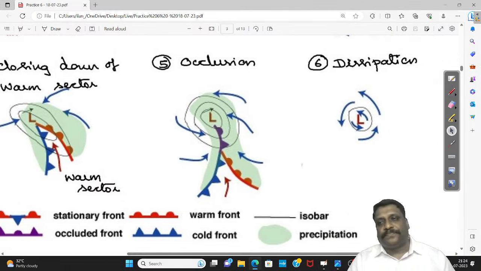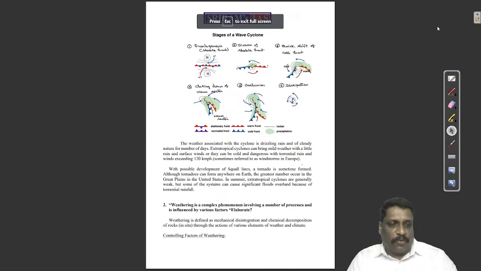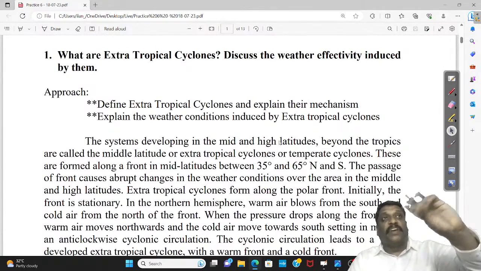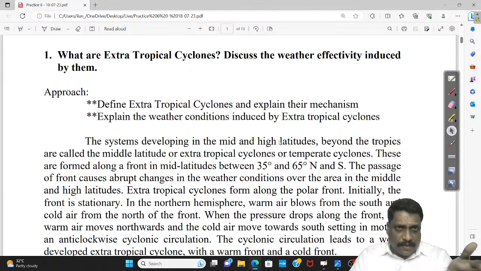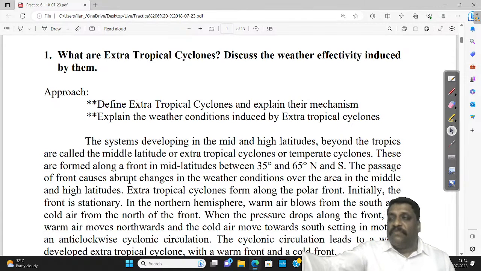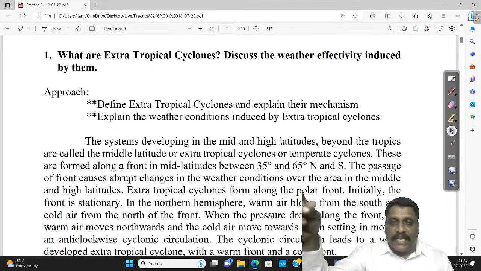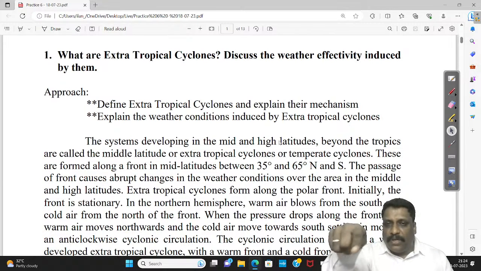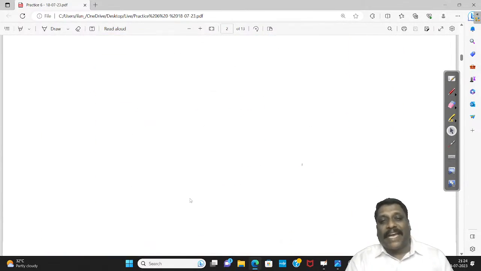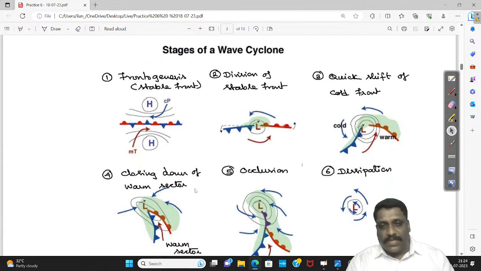the stage of dissipation. So here, what do you have to do in the first part of the question? Very simple. First, I have to define what exactly a temperate cyclone is, or simply I can say extratropical cyclones are also called mid-latitudinal cyclones or temperate cyclones. You also state the location. Generally, they are confined to mid-latitudes, somewhere around 60-degree latitude. Though I say 60-degree latitude, the circulation may extend to 30-35 degrees also. Then I can talk about the mechanism, how exactly it goes into a cyclonic circulation.